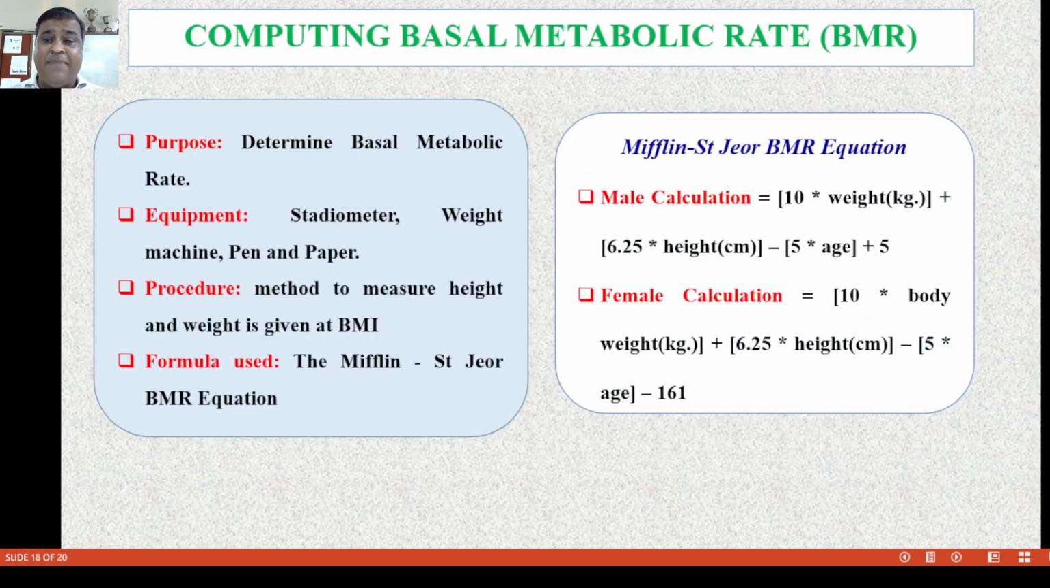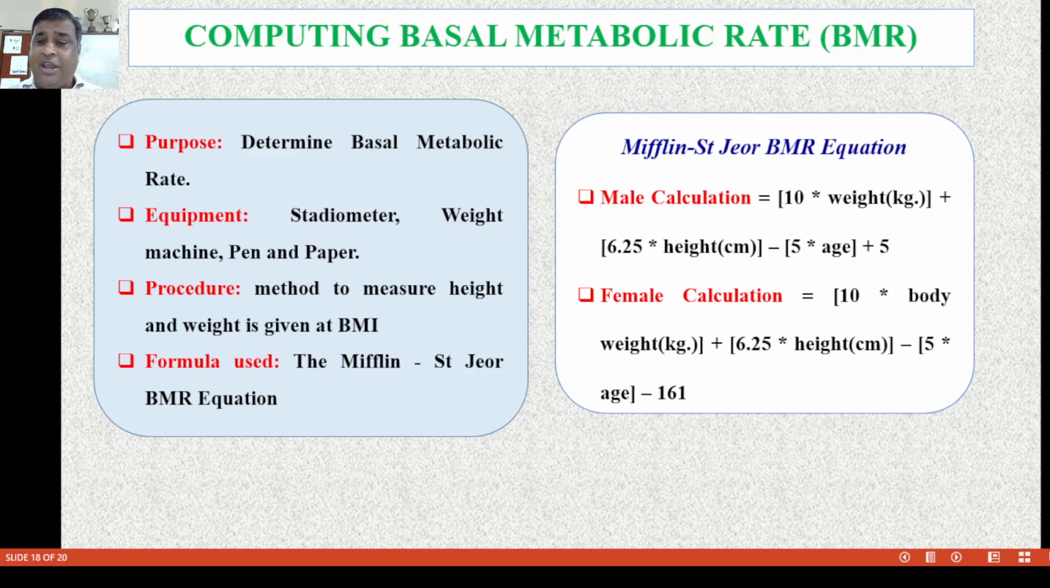Now, computing the basal metabolic rate. The equipment needed: stadiometer, weighing machine, and pen and paper for recording. The procedure is to measure the height and weight as given in the body mass index. The formula used is the Mifflin-St Jeor BMR equation. The equations are separate for male and female calculations.